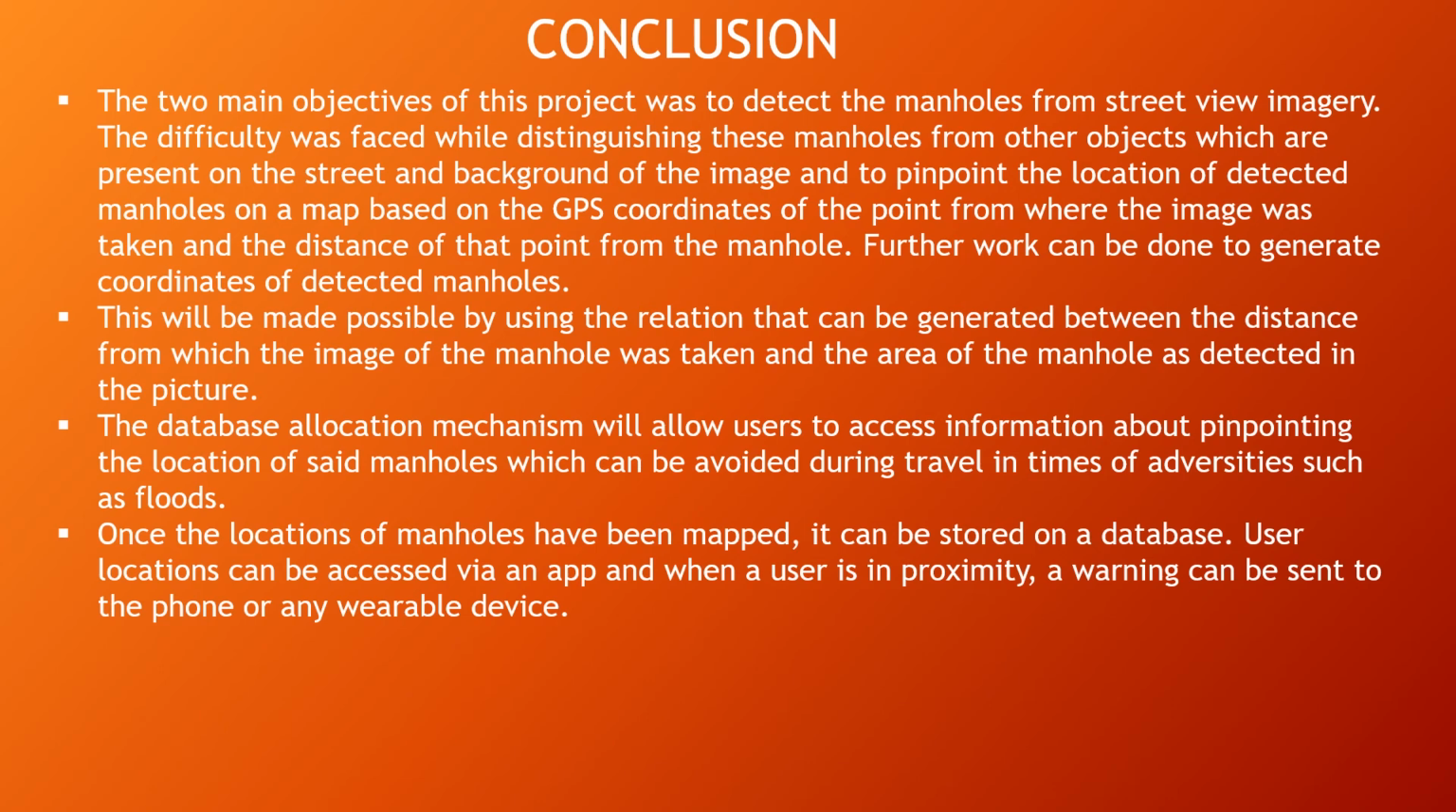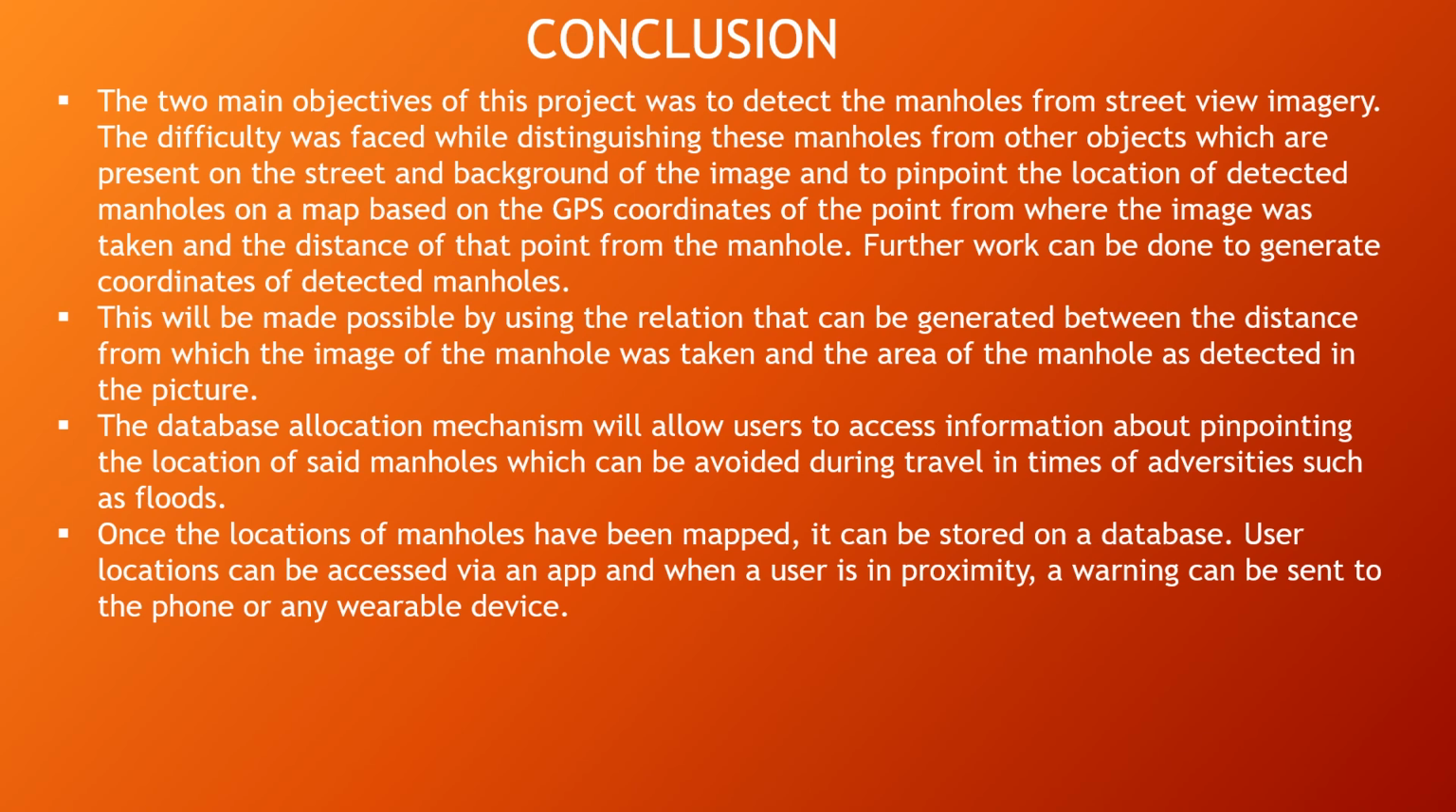Conclusion. As I said earlier, the objective of this project is to detect the manholes from street view imagery and to pinpoint the location of detected manholes on a map. Further work can be done to generate coordinates of detected manholes. This can be made easy by using the relation that can be generated between the distance from which the image of the manhole was taken and the area of the manhole as detected in the picture. This system says that by carrying out extensive testing, a better correlation can be obtained.